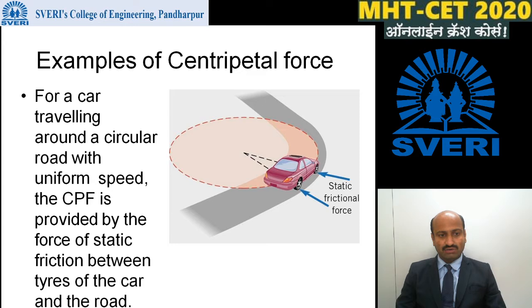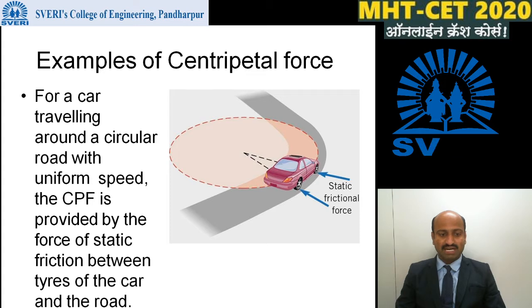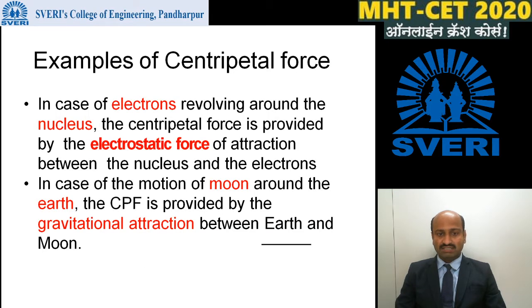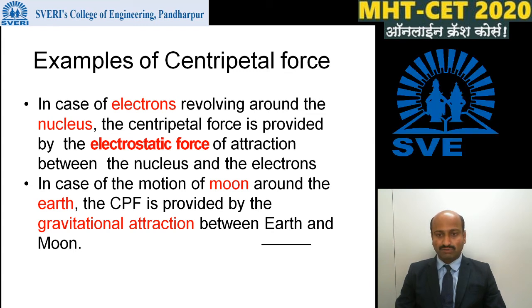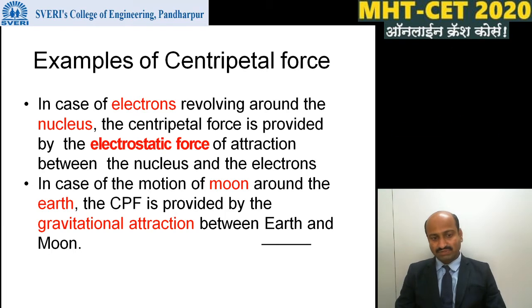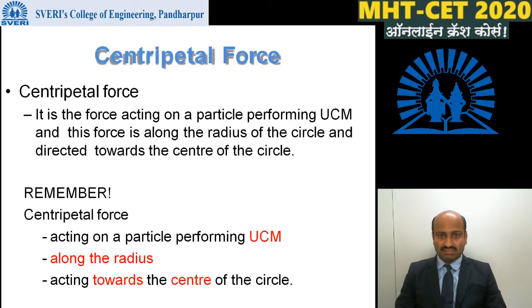For a car traveling around a circular road with uniform speed, the required centripetal force is provided by the force of static friction between the tires of the car and the road. In the case of electrons revolving around the nucleus, the centripetal force is provided by the electrostatic force of attraction between the nucleus and the electrons. In the case of the motion of the moon around the earth, the centripetal force is provided by the gravitational attraction between earth and moon. These are a few examples of centripetal force.